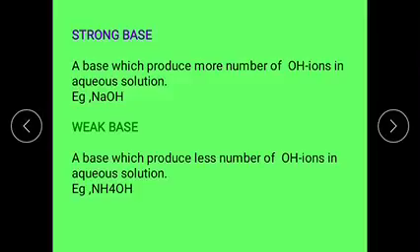These are the postulates of the main concepts of Arrhenius theory of acids and bases. That is, what is an acid, what is a base, what is a salt, what is neutralization, what is the strength of the acids and bases.